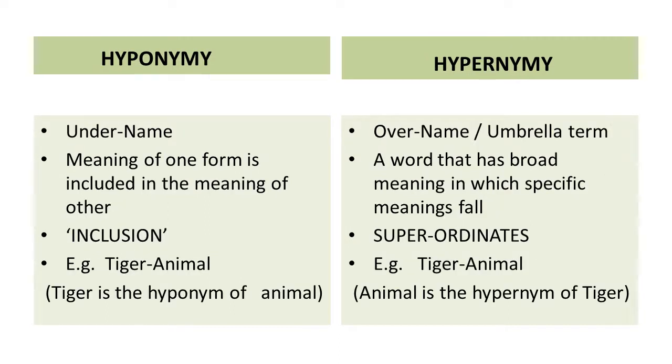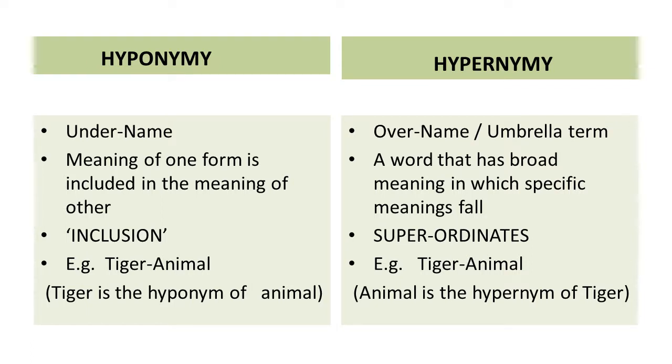Now we have other sense relations, hyponymy and hypernymy. Hyponymy is again a Greek word and it means under name. Here the meaning of one form or one word is included in the meaning of another word. Here the criterion of inclusion of meaning is there. For example, we have a pair of words, tiger and animal. If you look at the first word, tiger, the meaning of animal is already included in the word tiger. But if you look at the word animal, there is no such inclusion of meaning. So tiger is the hyponym of animal.